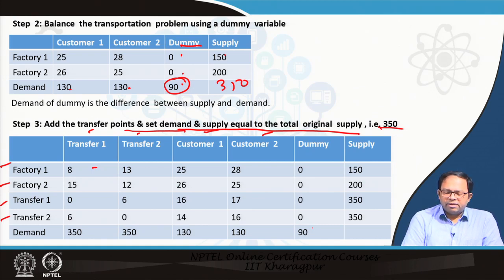And total transfer we have also given as 350 and 350, and again on this side this is given as 350. So this is the maximum capacity that we are allocating for these transfer points. That means they can transfer the entire quantity that would be supplied.